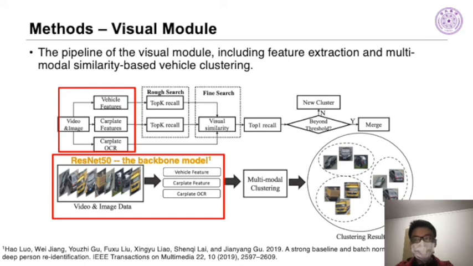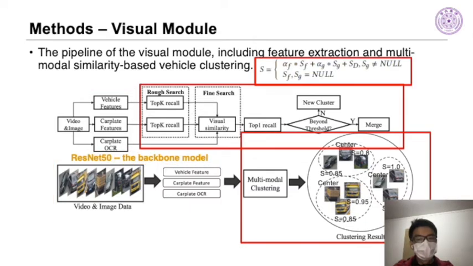Given the initial video data collected by the cameras, we first extract visual features by adopting standard models, including vehicle features and plate features. In detail, we use the method proposed by a previous classical model as our baseline results. In the vehicle feature extraction training phase, we use ResNet 50 as the backbone model. Now we have the visual features extracted from the images.